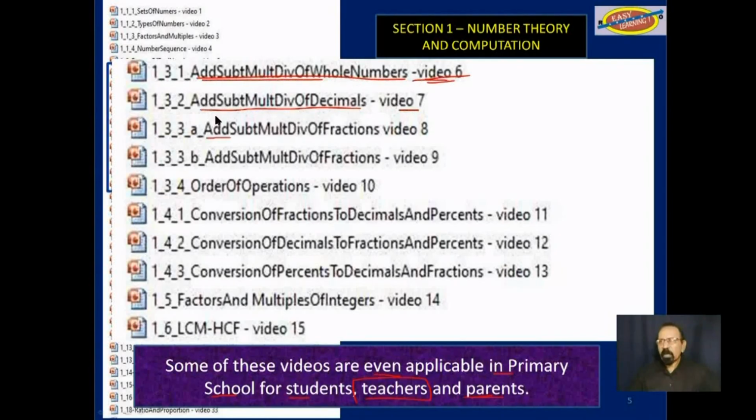Furthermore, addition and subtraction of fractions, video 8, and then multiplication and division of fractions, video 9, and so on. This is work that is done in grades 4, 5, and 6 in primary school. So even in the primary school, videos from this section can be effectively used.